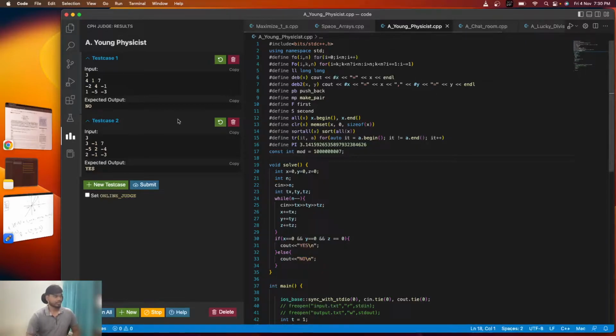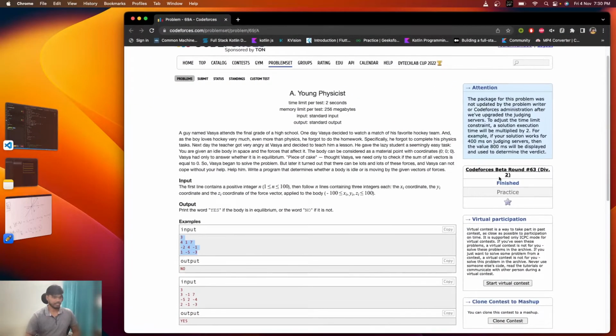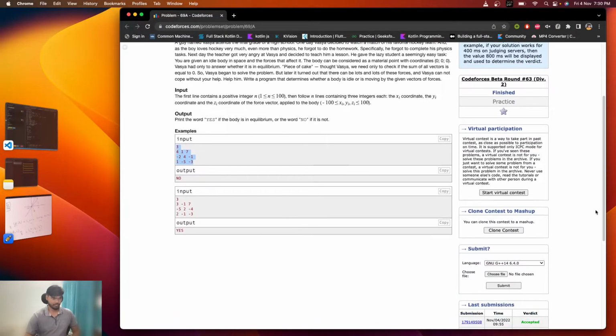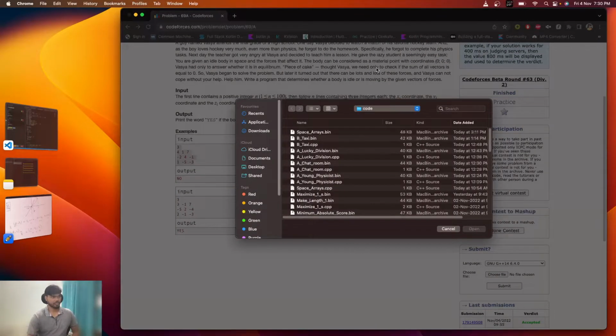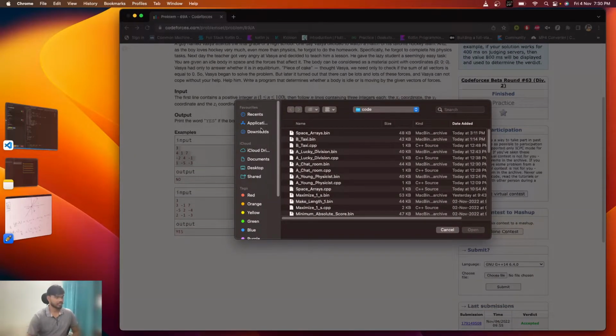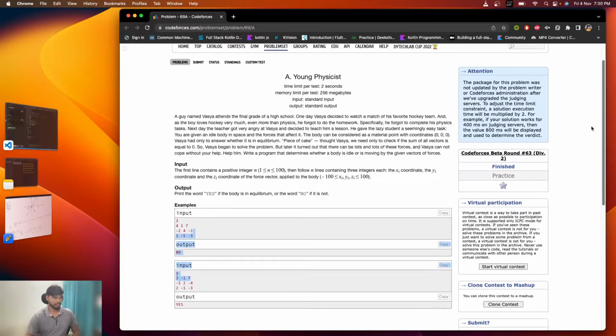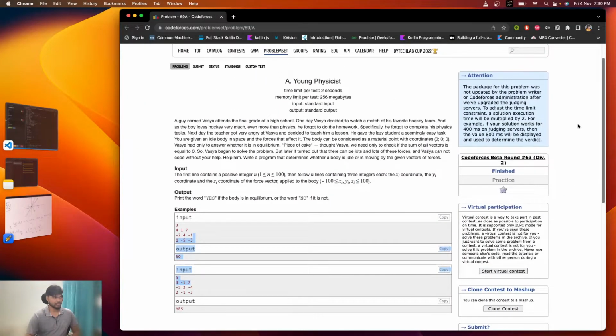Okay, so if you see, I have submitted the exact same code here. The name of the problem is Young Physicist.